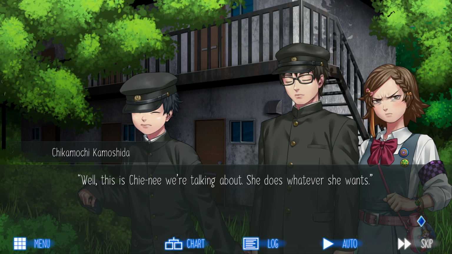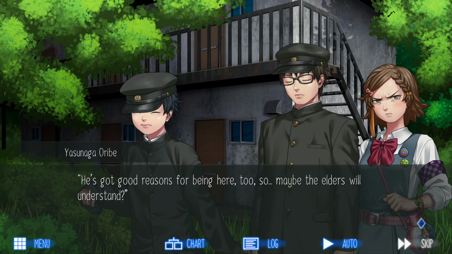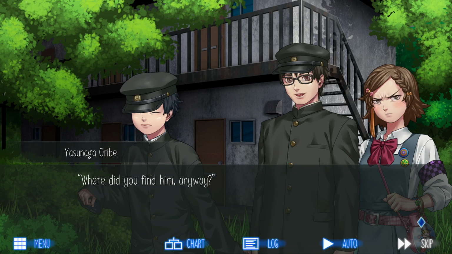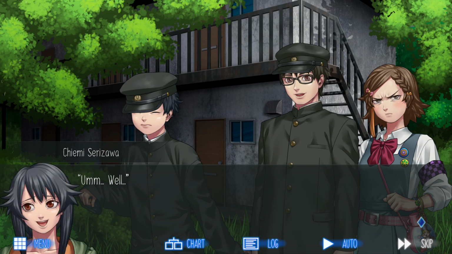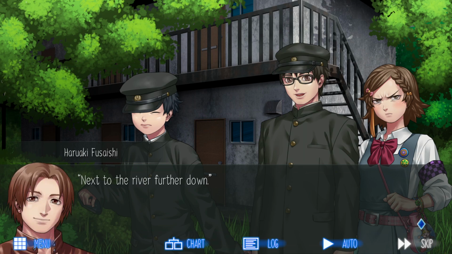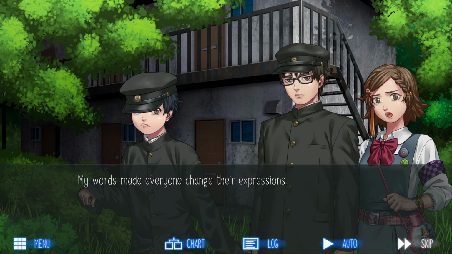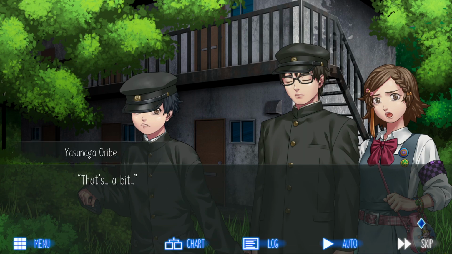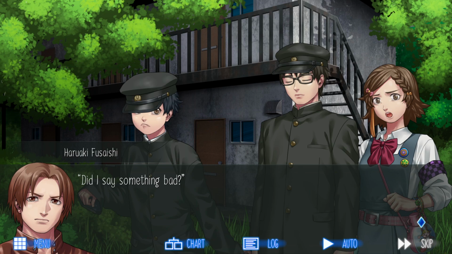Well, this is Chie we're talking about. She does whatever she wants. He's got good reasons for being here too, so maybe the elders will understand. Where did you find him anyway? Well... Next to the river further down. My words made everyone change their expressions. That's a bit... A big deal. 2 people over just 2 days. Did I say something bad?